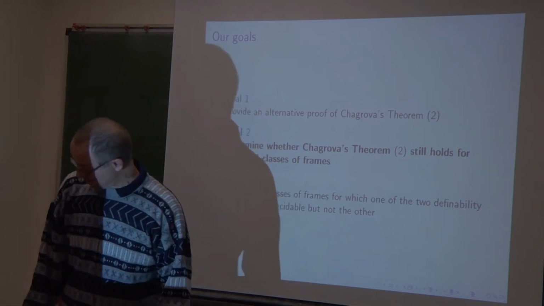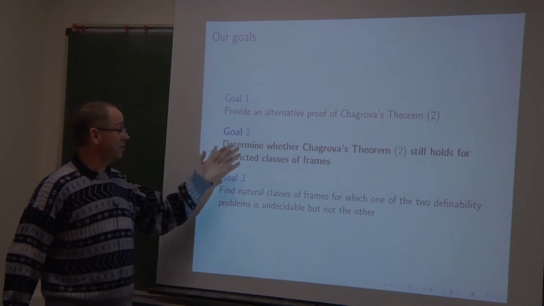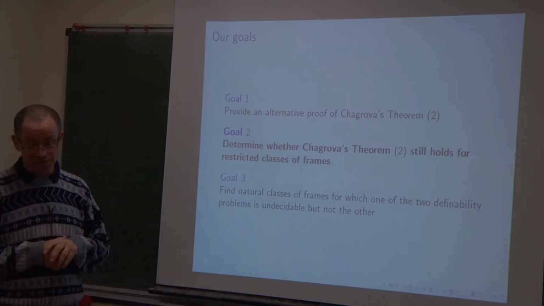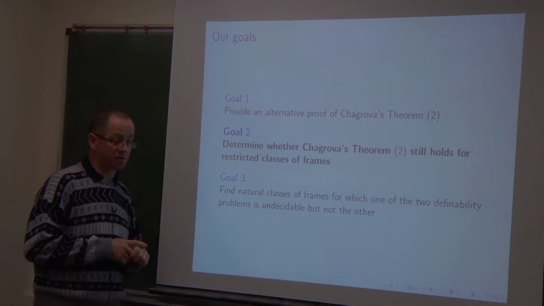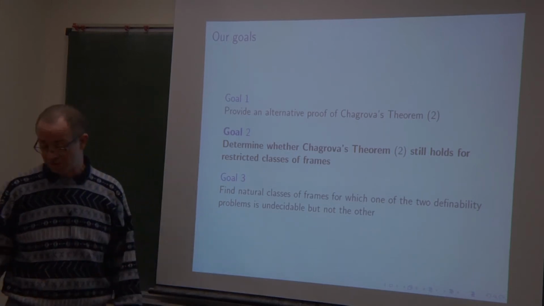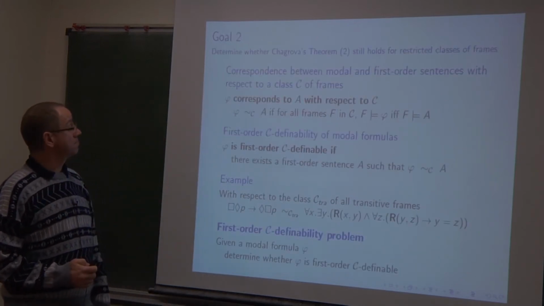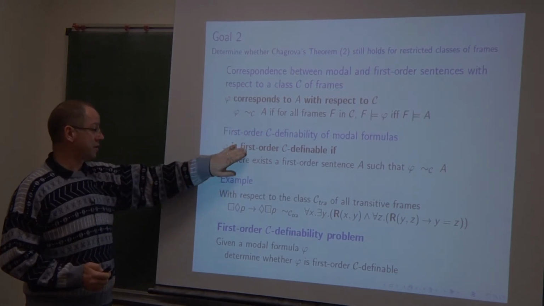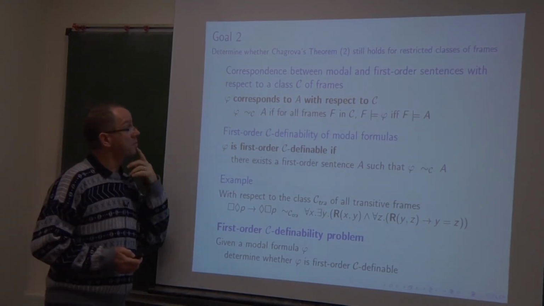Okay, now we are addressing our second goal. Still, it was in fact the first question to Lilia by Tinko and me, how to prove the undecidability of the modal definability problem if we consider a restricted class of frames, for example, the class of all reflexive symmetric frames. So here we will consider correspondence, first order definability, and modal definability with respect to a class C of frames.